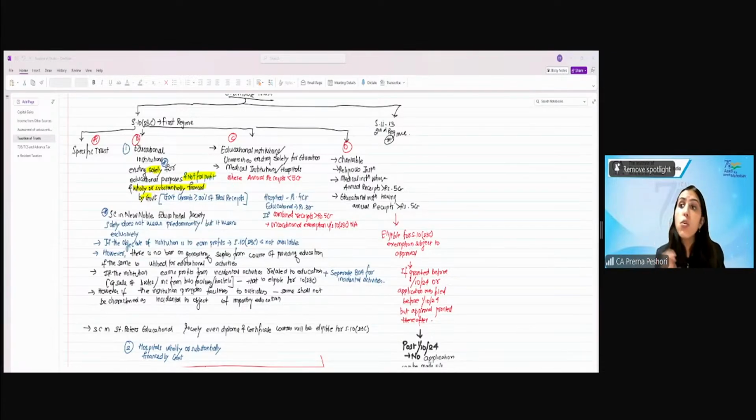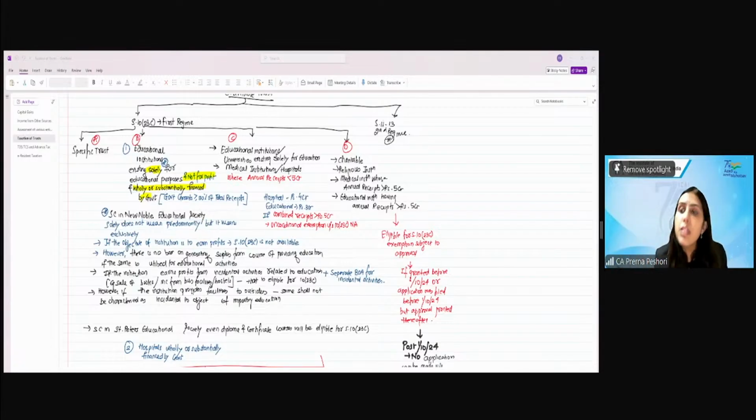However, there is no bar in generating the surplus from the course of providing education. See, there can be surplus, but their objective should not be to earn profit. So even if I earn certain surplus, let's say my fees are more than my expenditure, but this surplus also I should utilize for educational facility. Let's say, for example, for building library, for building a shop for textbooks, right?